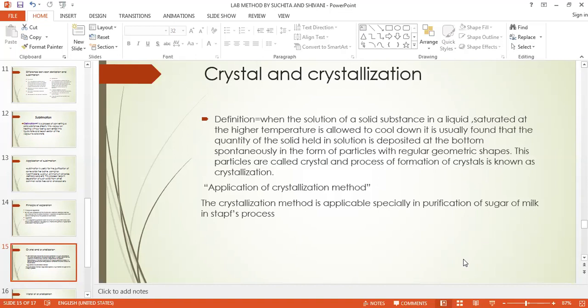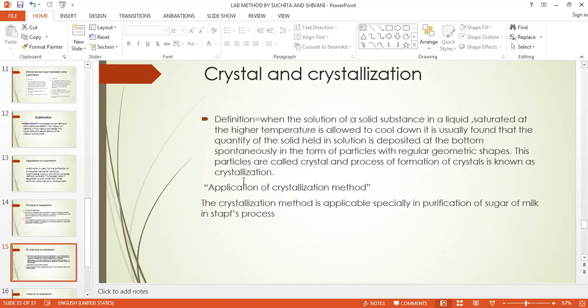The application where we are using this crystallization, तो क्रिस्टल्स फॉर्म होते हैं सिर्फ वहाँ पे और कुछ नहीं. जैसे क्रिस्टल्स आपको सब्लिमेशन में मिले थे वैसे ही क्रिस्टल्स यहाँ पे मिलते हैं. So when the solution of a solid substance is heated at a particular temperature, it will cool down. तो वहाँ का water will get evaporated and the solid will only be left behind, and those crystals are having some shapes, that is known as the crystallization.